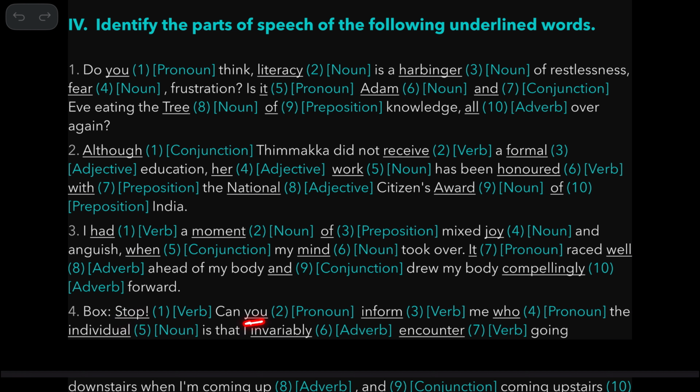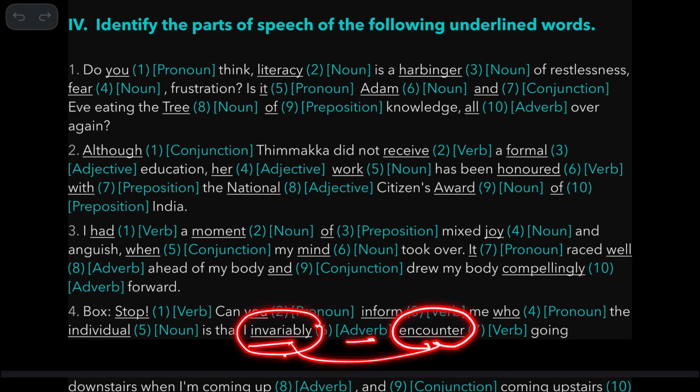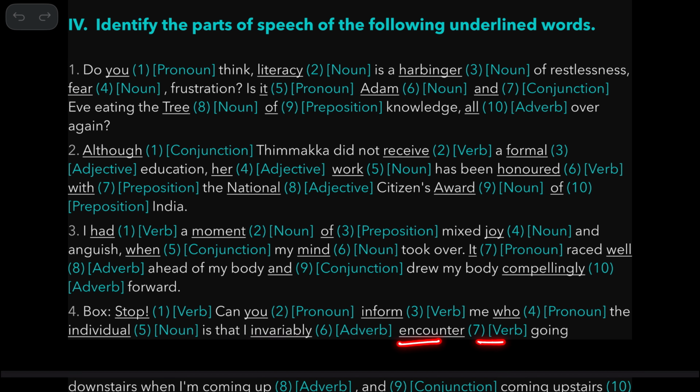So can you is a pronoun, inform is a verb, who is a pronoun because you are referring to a person without taking their name. And individual, who the individual is a noun. Is that I invariably, it's an adverb because it actually modifies a verb, encounter. It means almost always. Encounter is a verb because it refers to the action here.